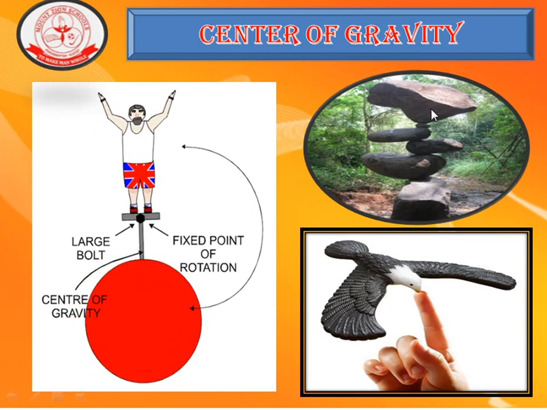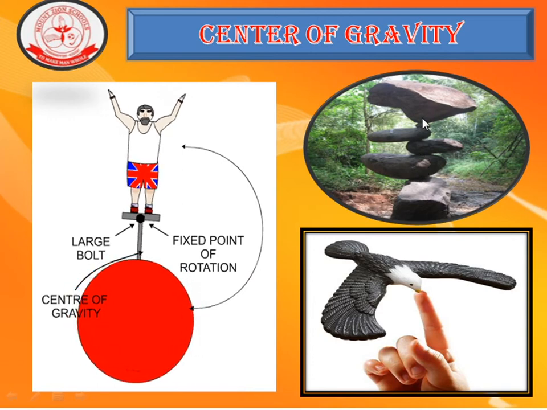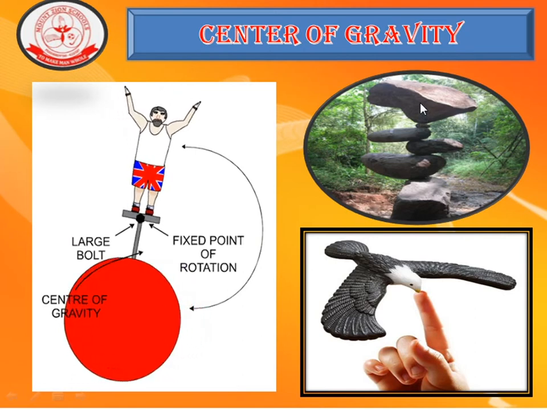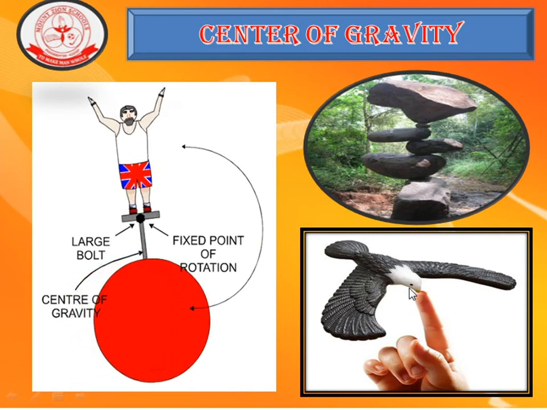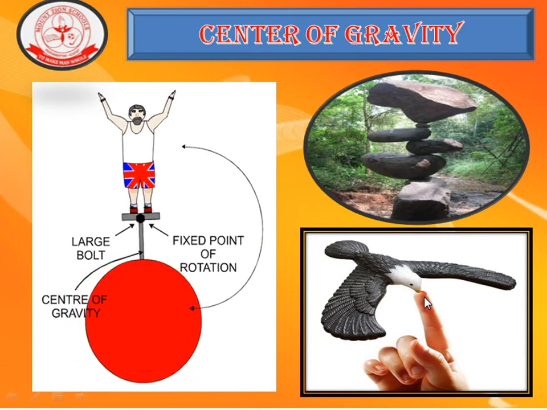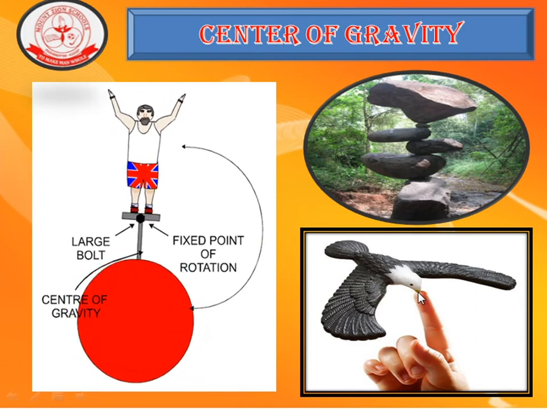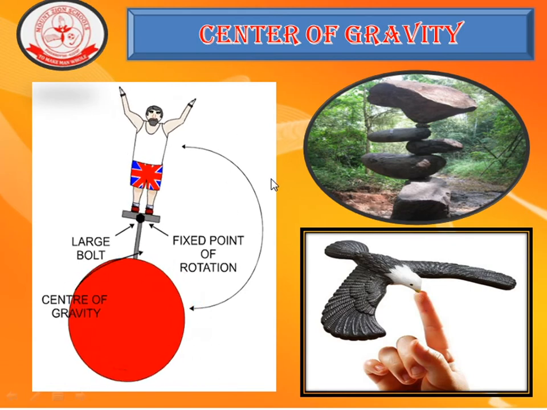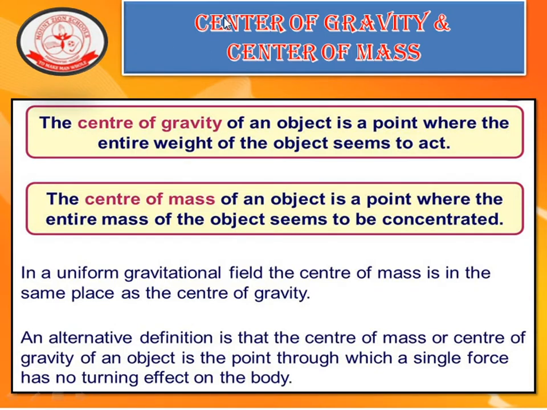It is also because the center of gravity lies along a straight line which keeps the stones in position. And here also a bird is balanced by the finger of the man, which is also because of the center of gravity.